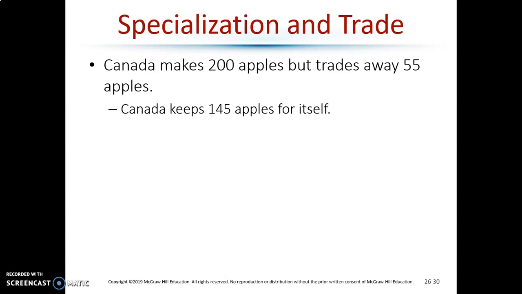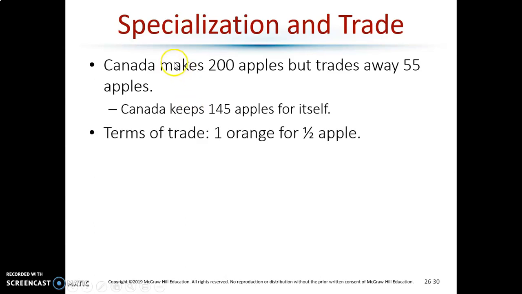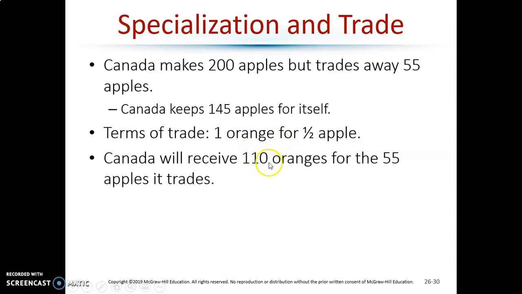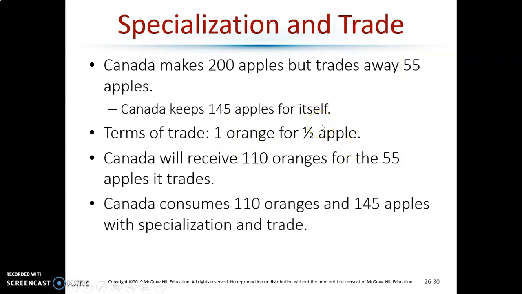Obviously Australia benefits. We saw how they benefit, but what if Canada specializes in making apples and keeps 145 for themselves? Remember, they were producing and consuming 100 of each without trade. Now they're consuming more apples. They're not producing any oranges, though. Sure, they get 45 more apples, but with these terms of trade, are they going to get more oranges? The answer is, yeah, 110. If you work through the math, with these terms of trade, they specialize, keep this many, trade away 55, which we already saw that they were doing with Australia.